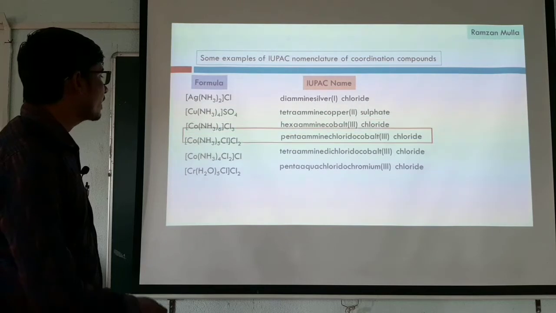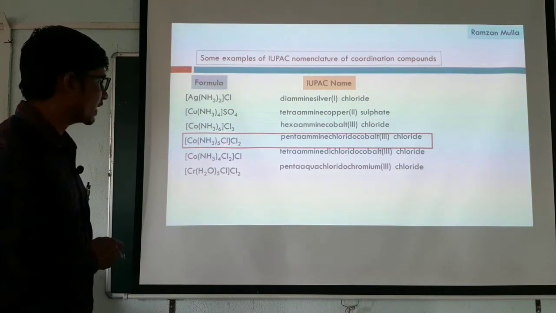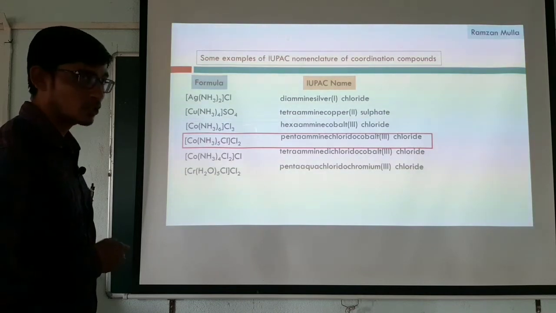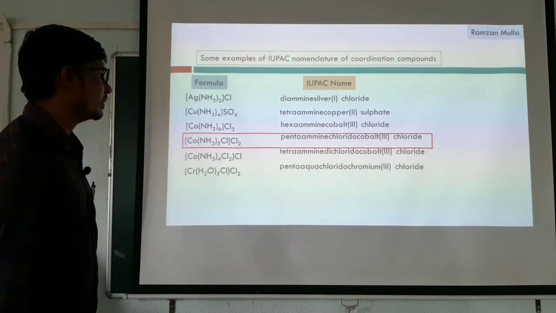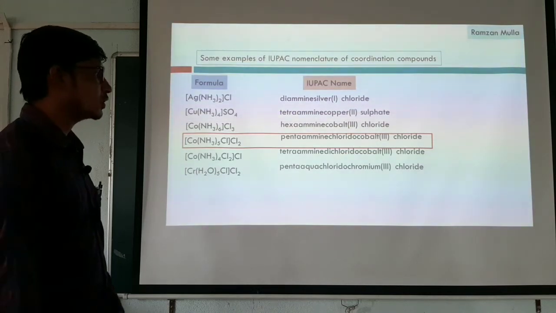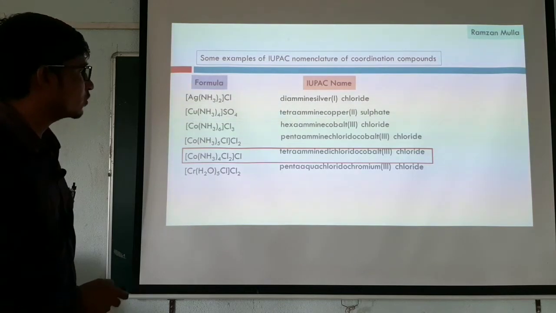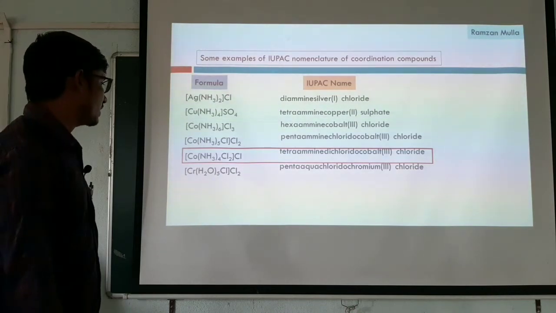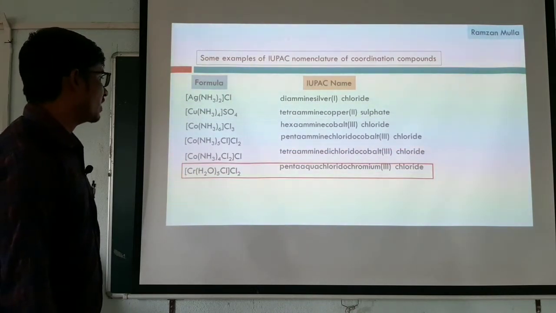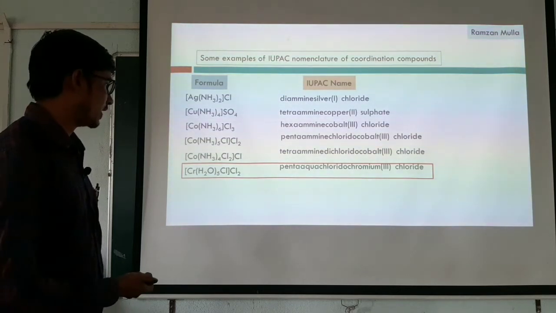Similarly, in the fourth one, we have two ligands, ammine and chloride. First comes ammine, next comes chloride, in alphabetical order. So the name is pentaamminechloridocobalt(III) chloride. Next one is tetraamminedichloridocobalt(III) chloride. And the last one is pentaaquachloridochromium(III) chloride.